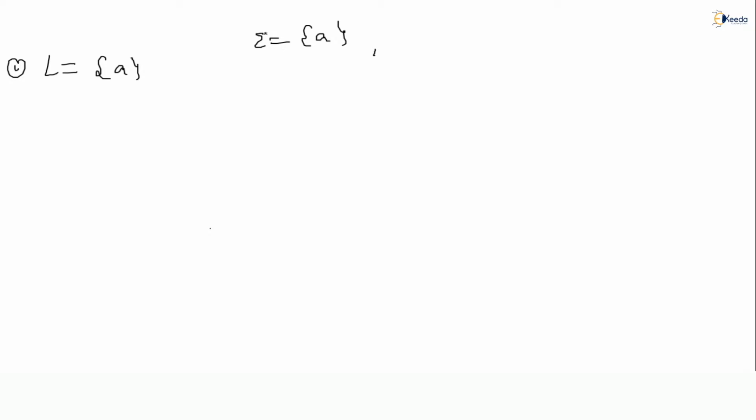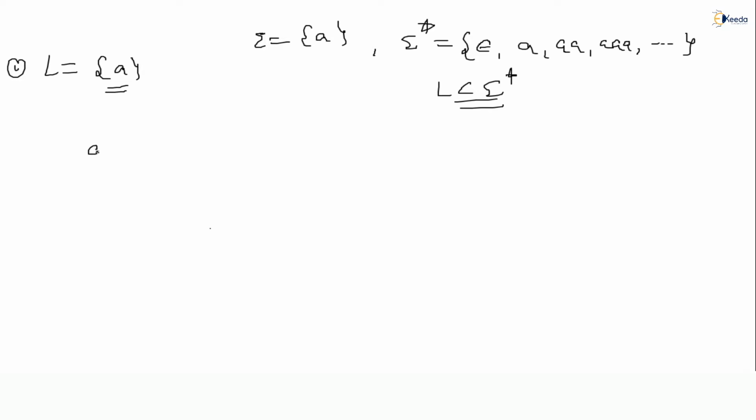When I take alphabet sigma as A, what could be sigma star? All of you can think. Sigma star contains all lengths: 0 length, 1 length, 2 length, n length. 0 length is nothing but epsilon, then single A, 2 A's, 3 A's, like this, n number of A's. This is sigma star over the alphabet A. Here I have taken only one alphabet, that is the reason sigma star looks like this. If the alphabets are more, we will get more strings. Out of this many strings, I have to construct the FA so that only one string is accepted. So L is a proper subset of sigma star.